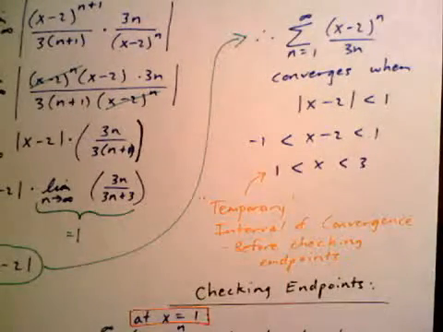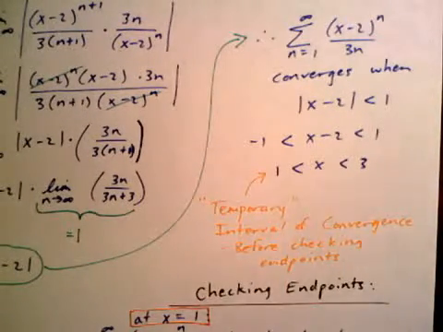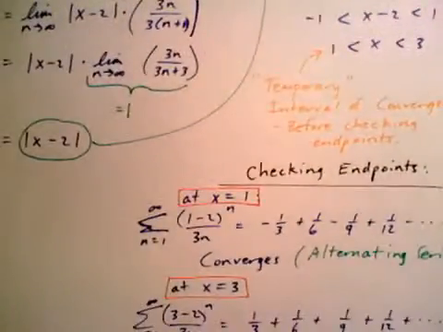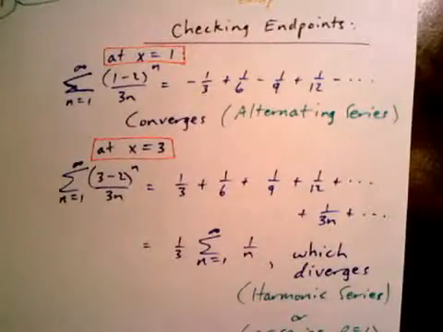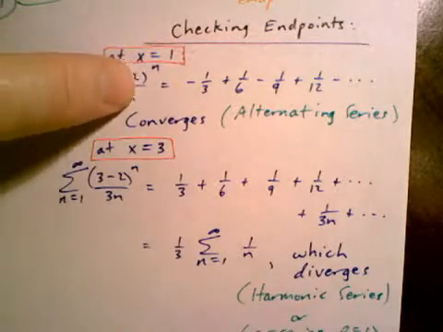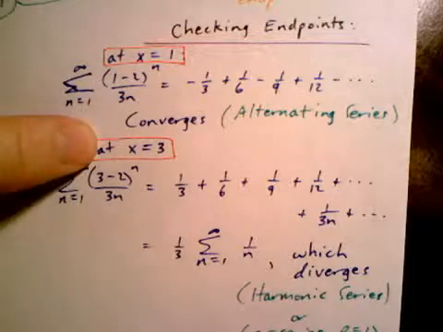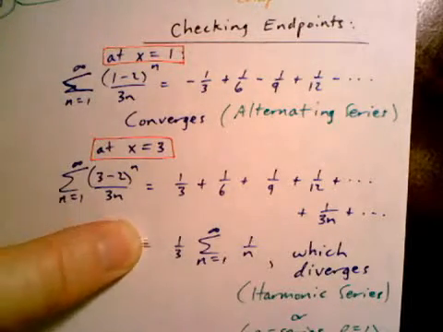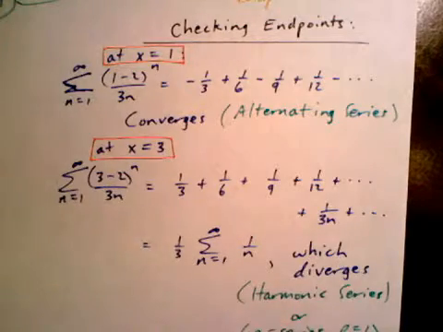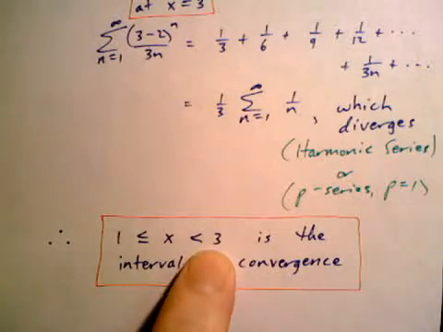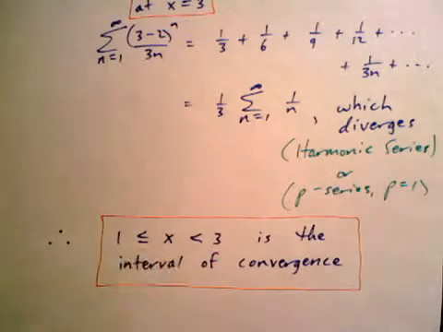Checking the endpoints, 1 to 3. At x equals 1, there's the series. It converges, it's an alternating series. At x equals 3, this diverges. You could say p-series with p equals 1. It's also called the harmonic series, 1 over n. You don't need to have that term, but anyway. So that's why we have convergence at 1 but not at 3.